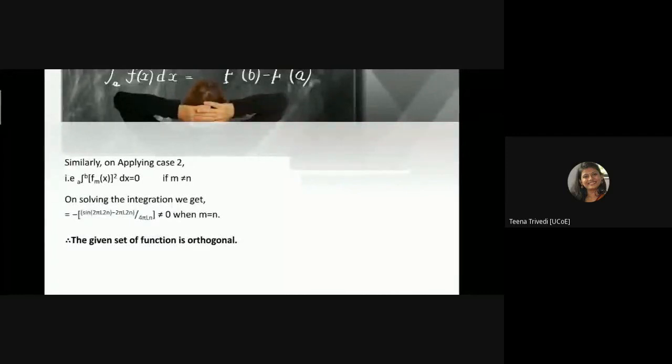Applying the next one, that is, the integral of fm of x multiplied with fn of x is non-zero when m equals n in a given interval. We will apply the trigonometric formula sine square x equals (1 minus cos 2x) the whole upon 2. After proceeding further, we end up with the displayed result, which is a non-zero value. As both the conditions are satisfied, the function can also be termed an orthogonal function.